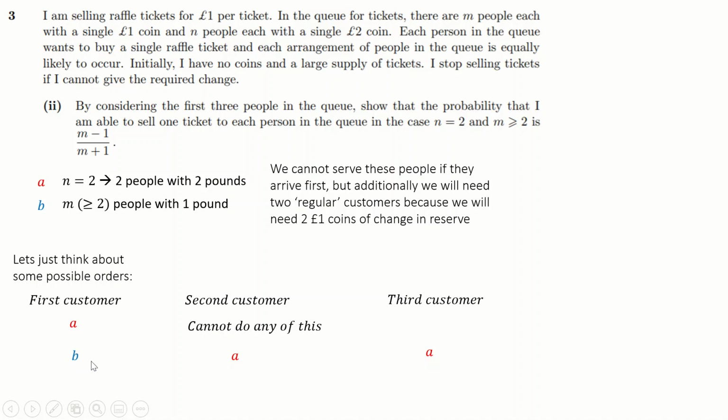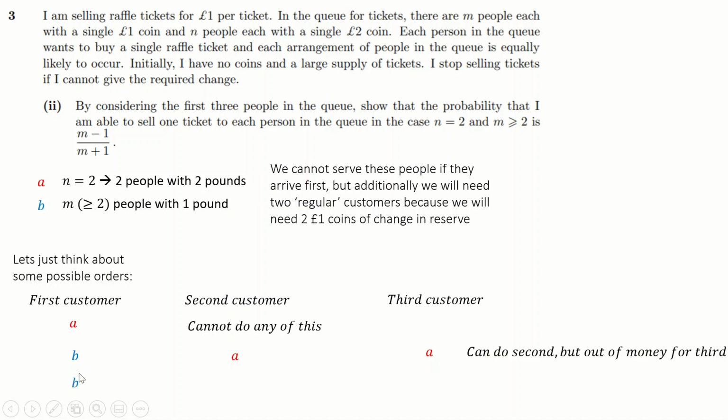Think it through. You get given £1. You give that £1 back to this person in exchange for their £2. But now when this person turns up with £2, you've got no actual change to give them, because you can't do anything with the £2 coin that you've got, right? You need a single £1 coin to give this person. So this doesn't work, right? We don't have any change for this person.